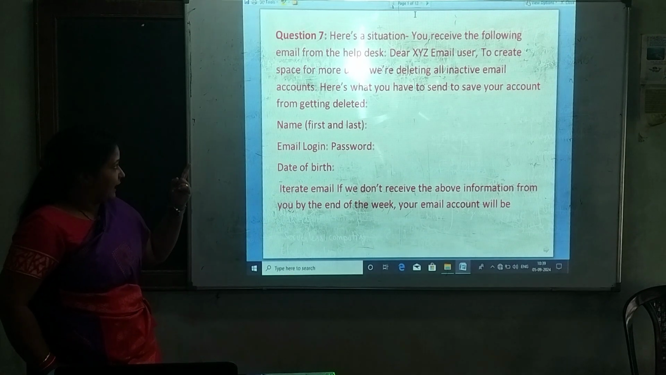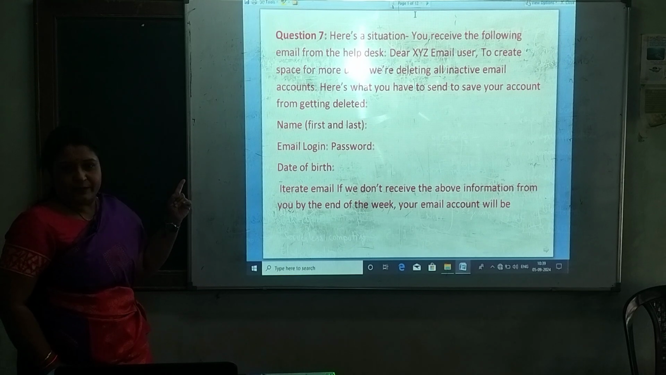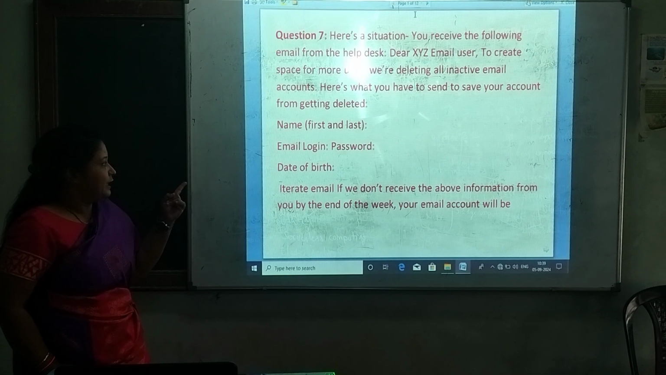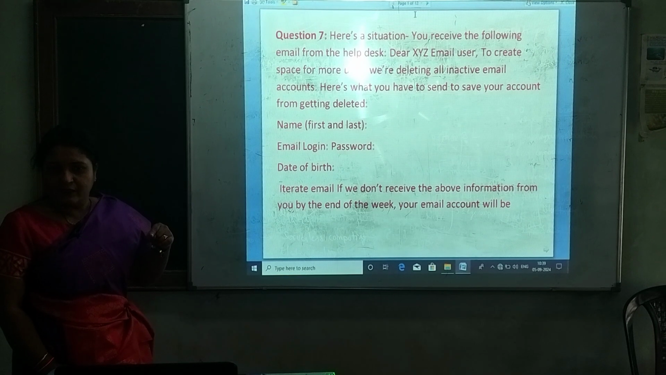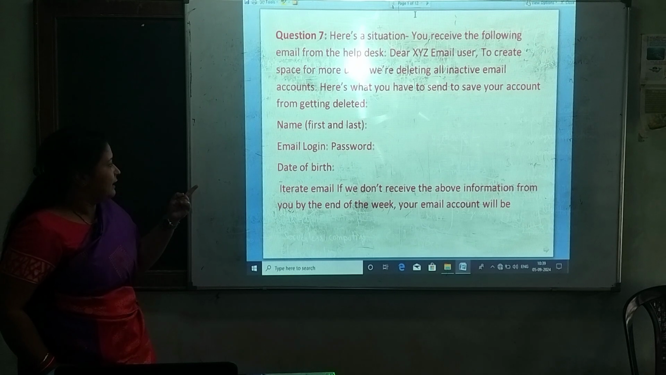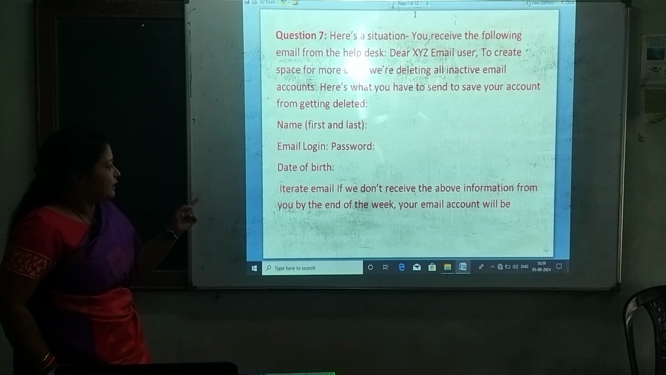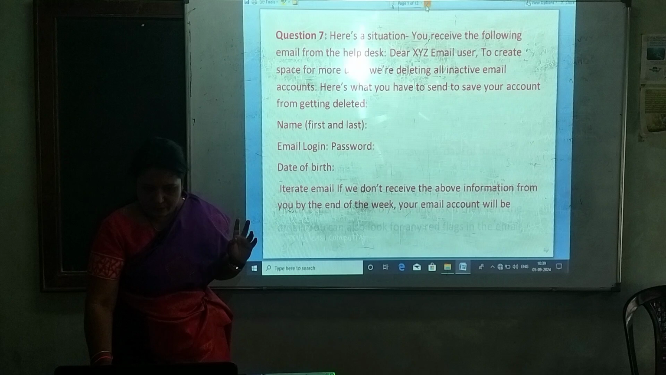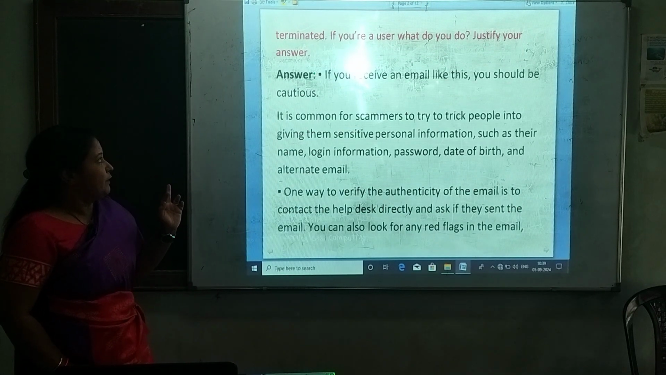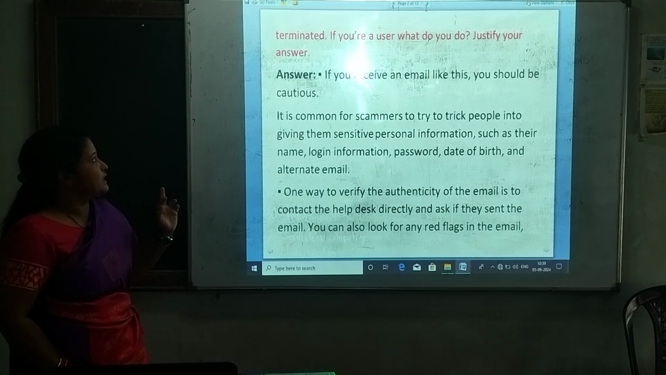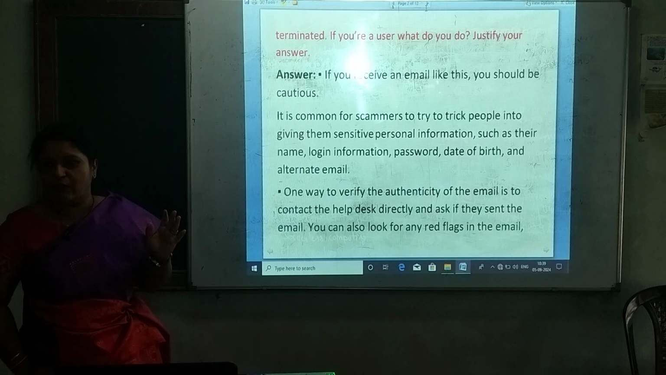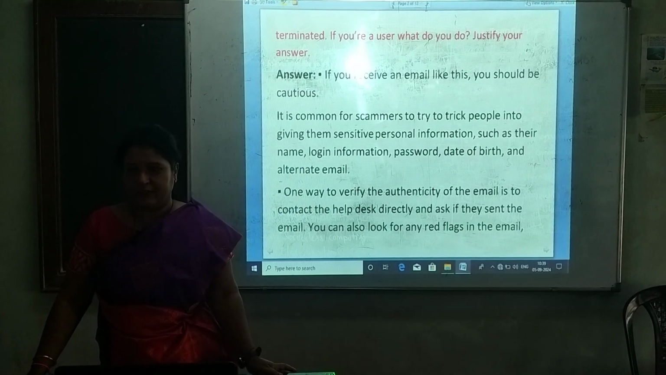The data they are asking is name, first and last name, email login password, the password of your email, and the date of birth. If we don't receive the above information from you by the end of the week, your email account will be terminated. If you are the user, what do you do? Justify your answer.